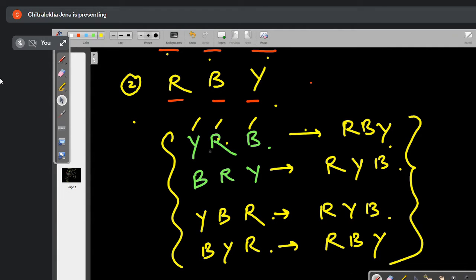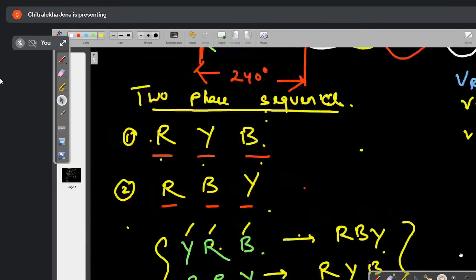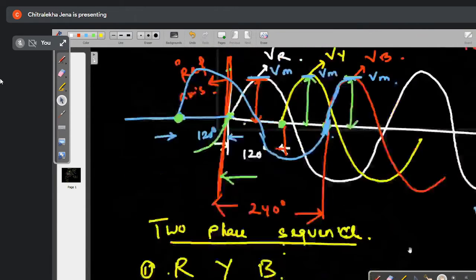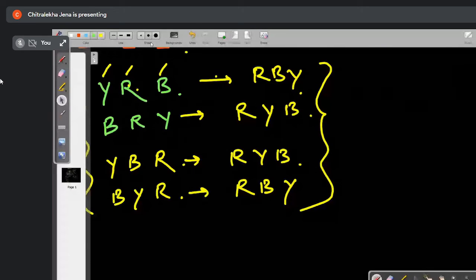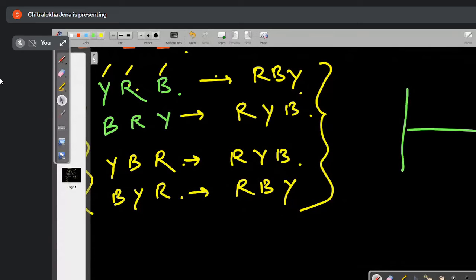So here you see, any calculation we are taking from the reference axis. It's not that my cycle is just starting here. I have explained to you that this one is Vm sin omega t. You are taking this one?